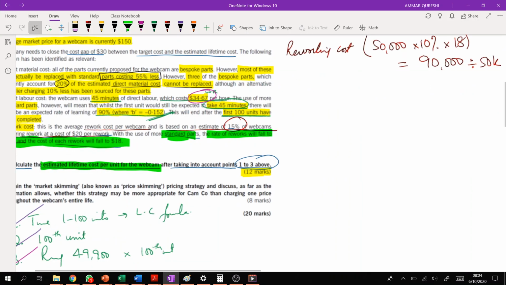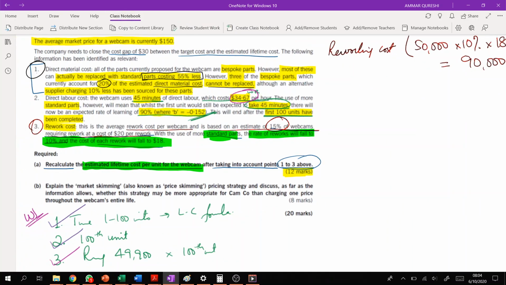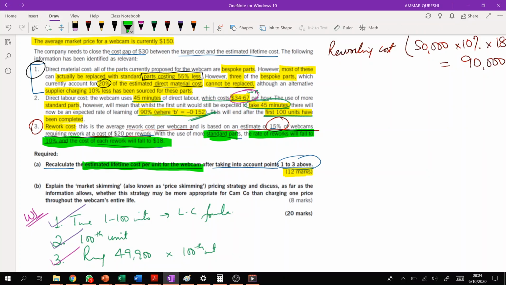What's the second part? Second part says: explain the market skimming, also known as price skimming, pricing strategy, and discuss, as far as the information allows, whether this strategy may be more appropriate for the company than charging one price throughout the webcam's entire life, right?